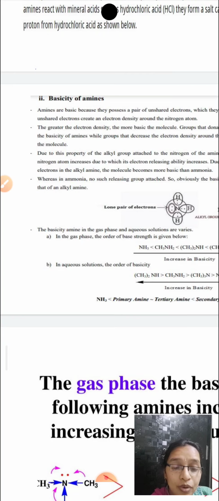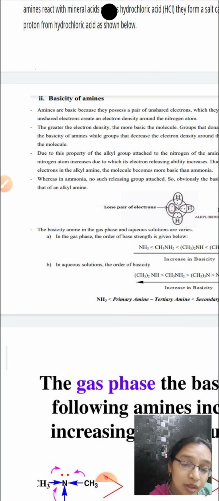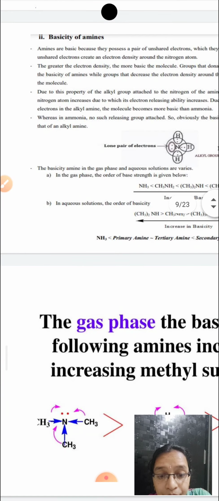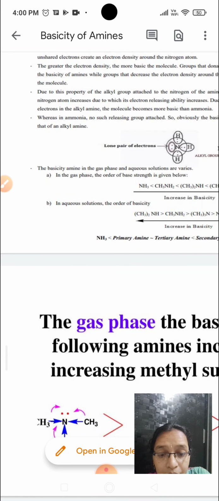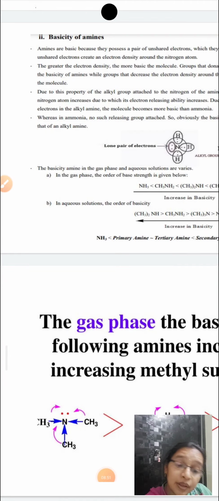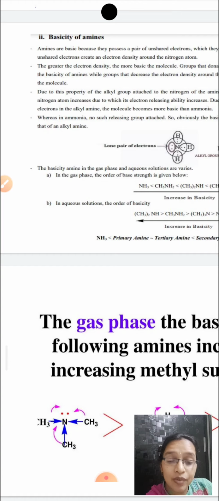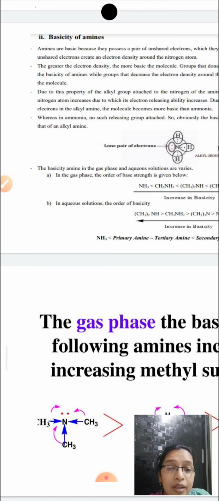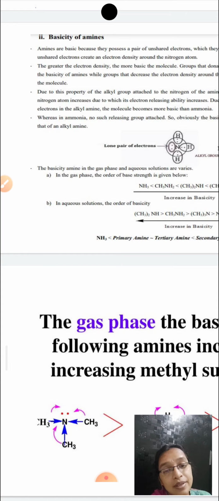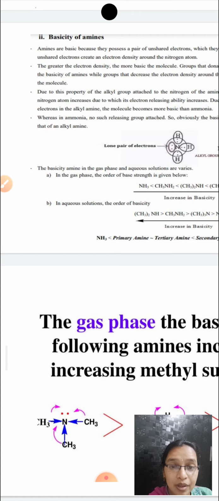Okay, so before going to this, you have to know the basicity of amines in 2 different phase reactions. One is the gas phase reaction, and the other is the aqueous phase reaction. In the gas phase reaction, the basicity of amines depends upon 2 factors. One is the plus I effect, and the other is the stability of the ammonium ion.